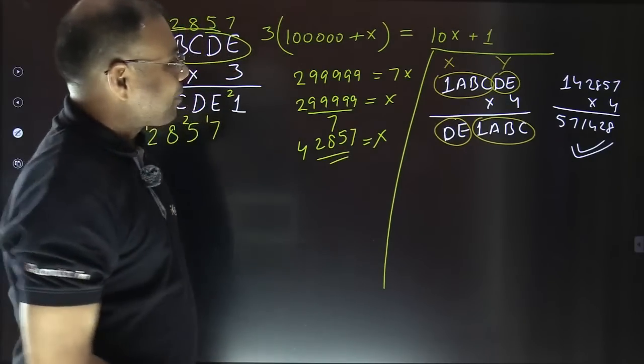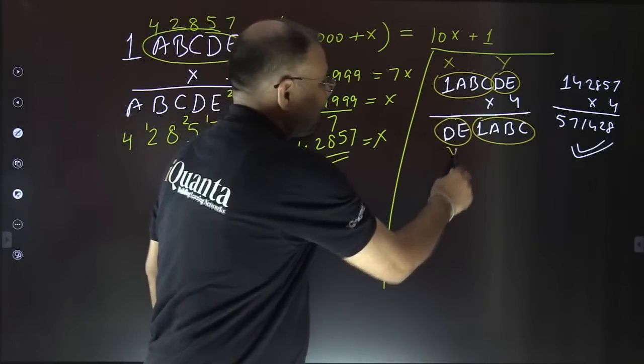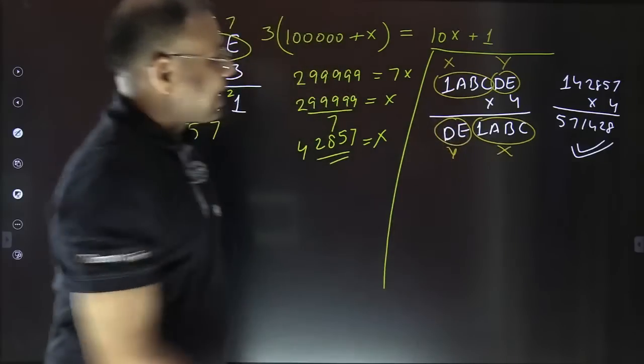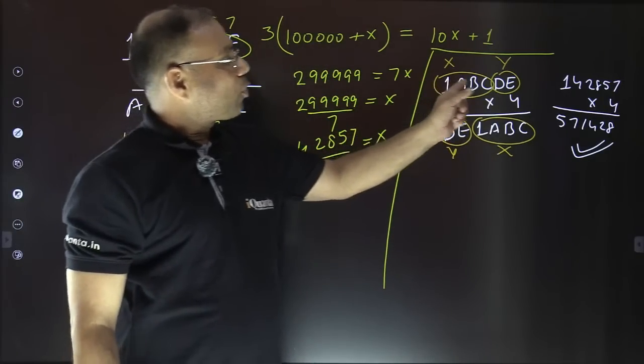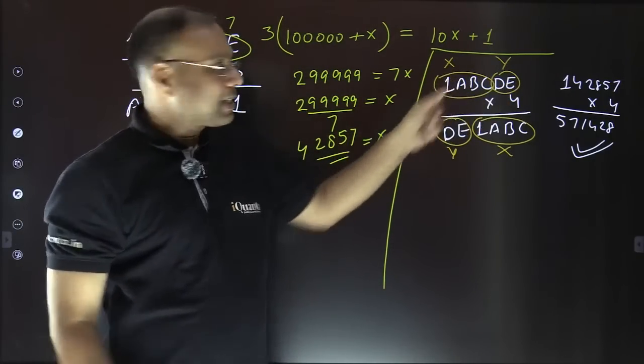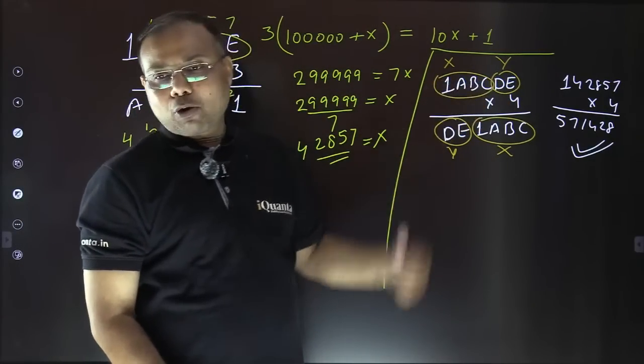Now see what I'm going to do. So this is Y and this is X. Now see what is happening. This X is followed by 2 places, which means we can split this number according to place value.